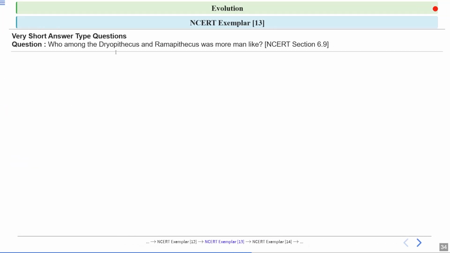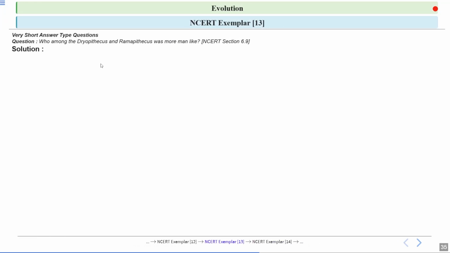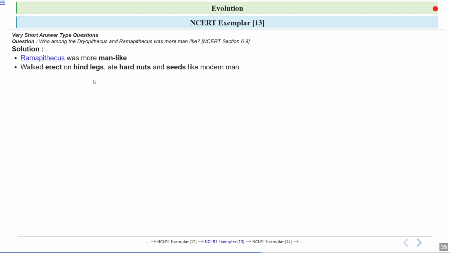Next question, who among the Dryopithecus and Ramapithecus were more man-like? Let's have a look at the answer. Ramapithecus were more man-like. It walked erect on hind legs, ate hard nuts and seeds like modern man. The shape and structure of Ramapithecus' jaws and teeth were similar to those of the human, suggesting it had a similar way of eating.